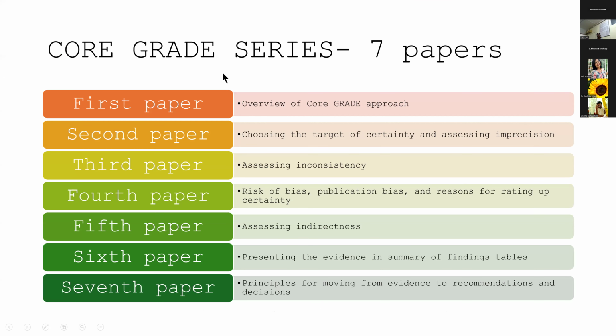So if you look at the overall series, there are 7 papers. The first paper addresses the overview of the co-grade approach. The second paper looks at the target of certainty and assessing the imprecision. The third paper looks at assessing inconsistency. The fourth paper looks at the risk of bias, the publication bias, and the reasons for rating up of certainty. Fifth paper is concerned with assessing the indirectness. Sixth paper looks at the overall summary of findings table. And the seventh paper actually helps us to move from evidence to recommendations and decision making. So today we'll be looking at the first and the second paper.